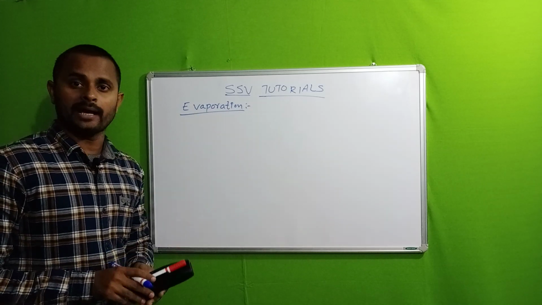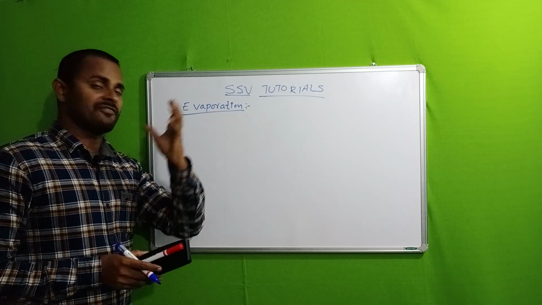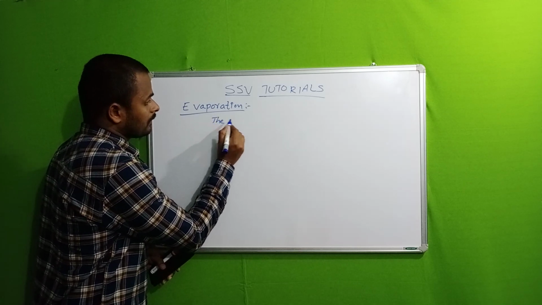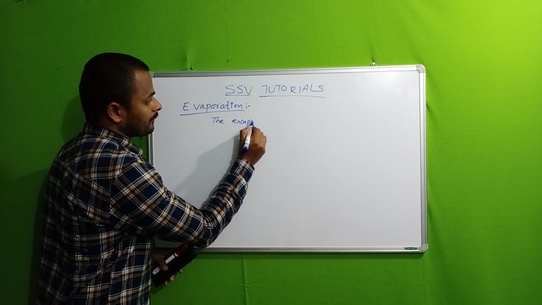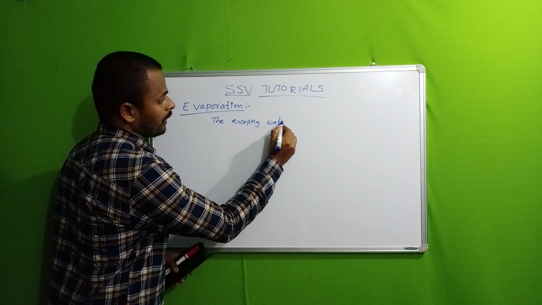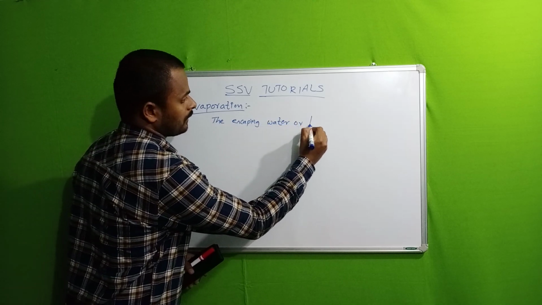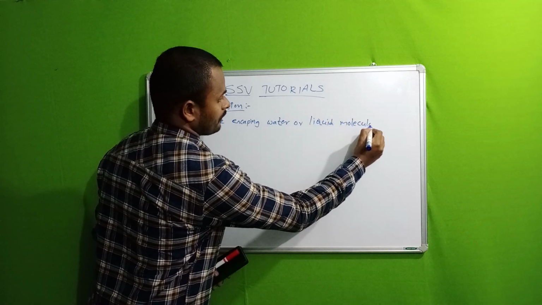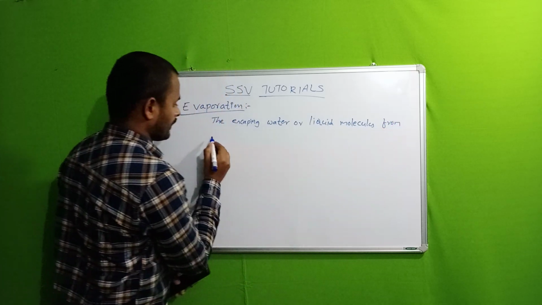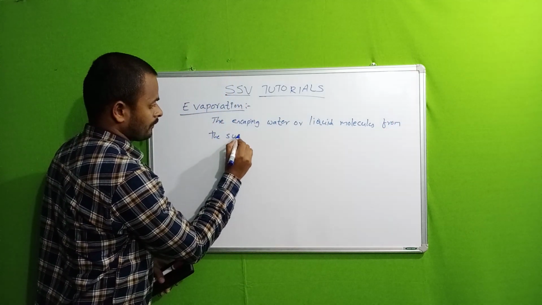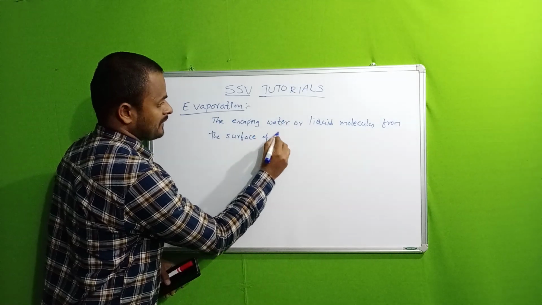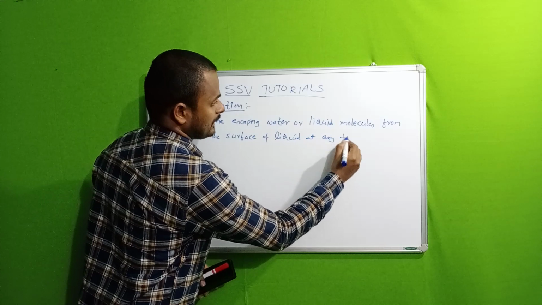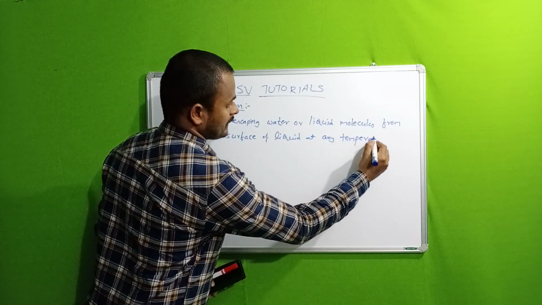So what is meant by evaporation? First I want to tell the definition of evaporation, that is the escaping of water or liquid molecules from the surface of liquid at any temperature.